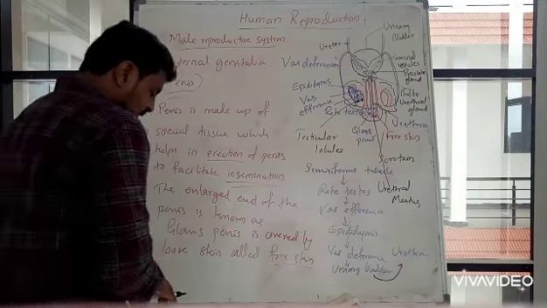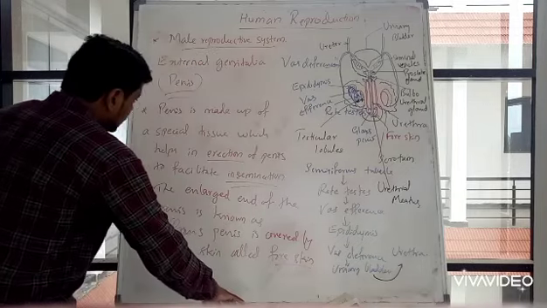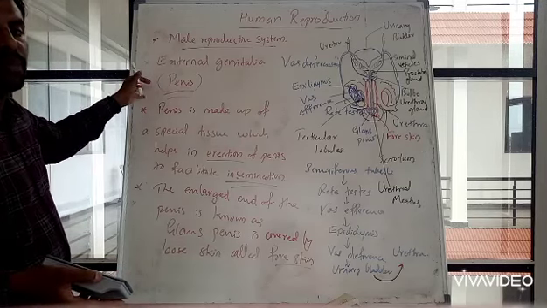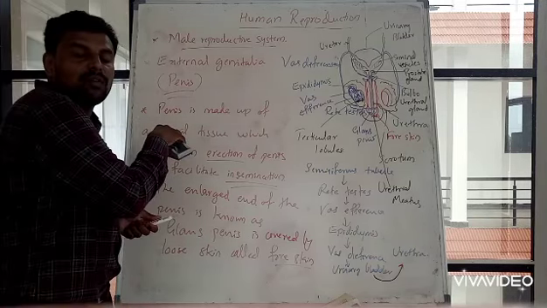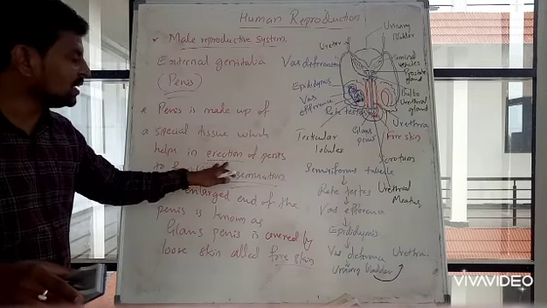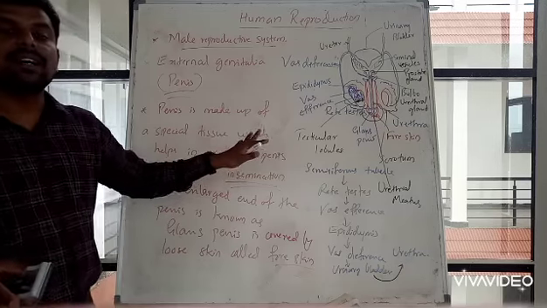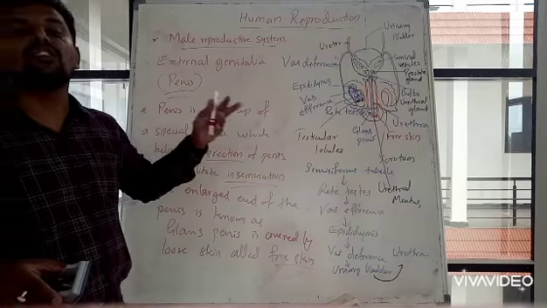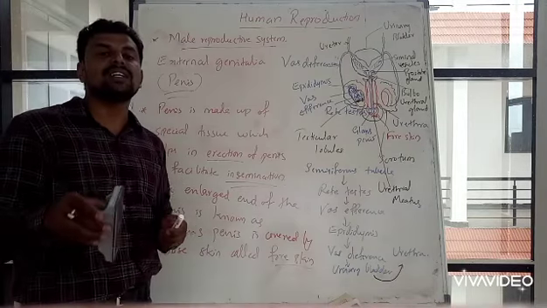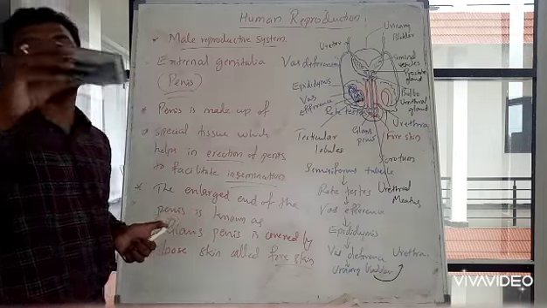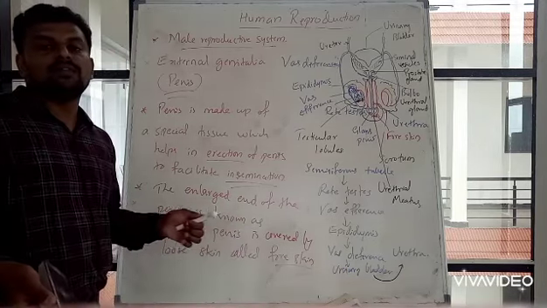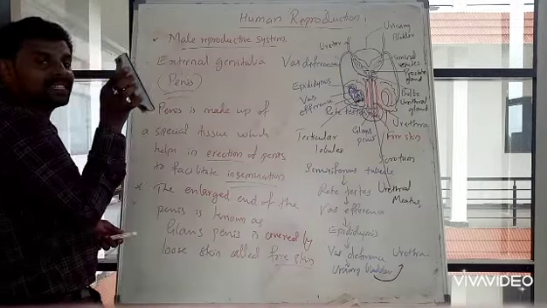Okay, this is about the external genitalia. The external genitalia in human beings is the penis. It is made up of a special type of tissue which facilitates insemination by making the penis erect. Then the enlarged end of the penis is known as glans penis, which has a covering or skin fold known as foreskin. So this is about the external genitalia.